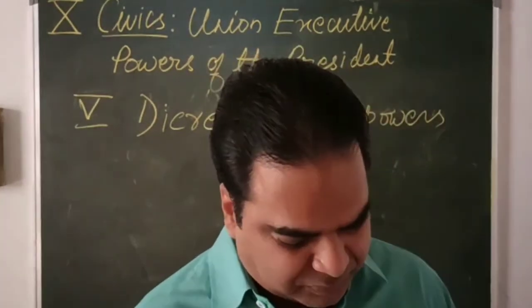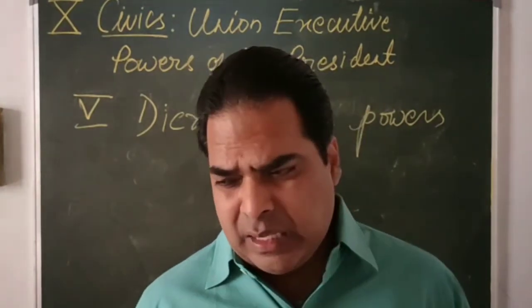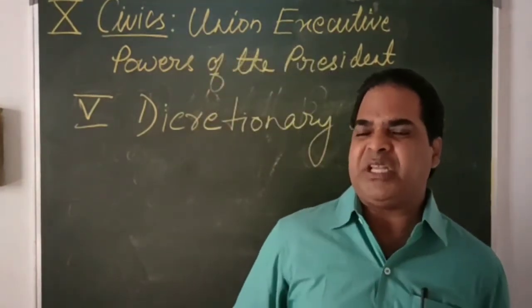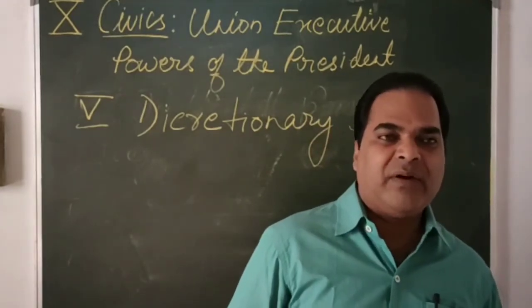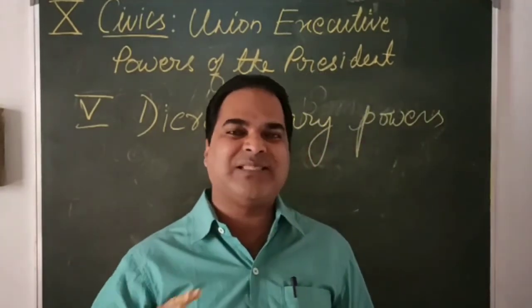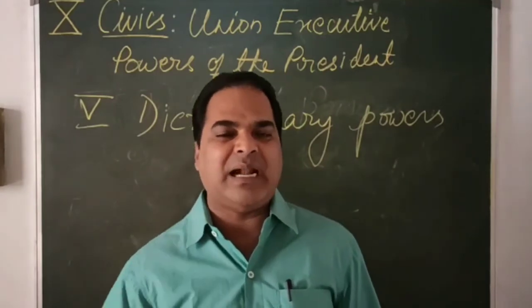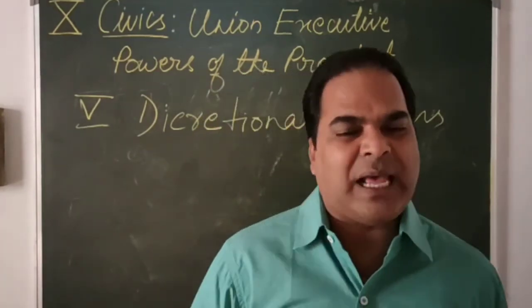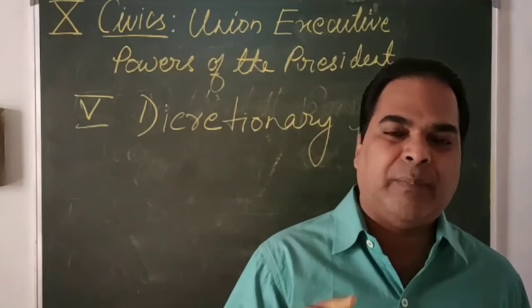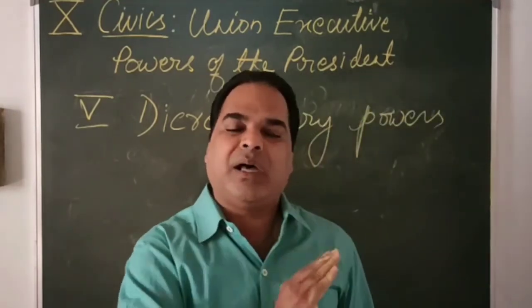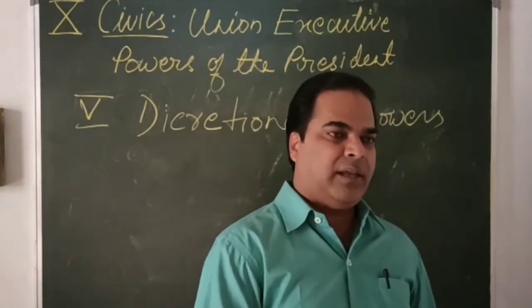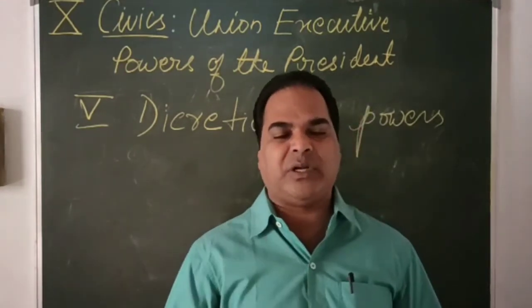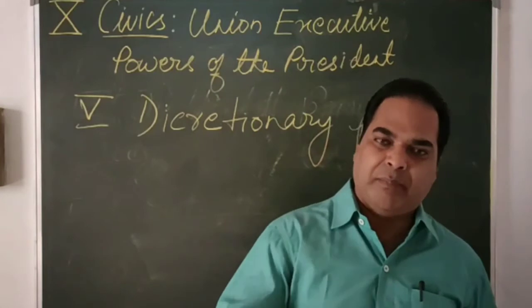Next one is his own. Discretionary once again means a power of his own. Whenever a bill passed by both the houses reaches the President, if he is not happy or not satisfied with the bill, he can send it back to the house for reconsideration. He can send it back. It doesn't mean that in the first instance the bill is sent to the President and the President has to sign it.